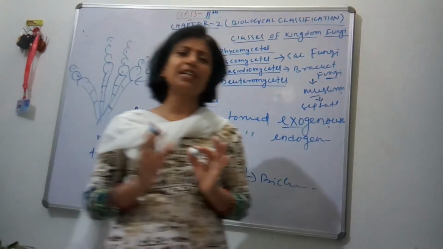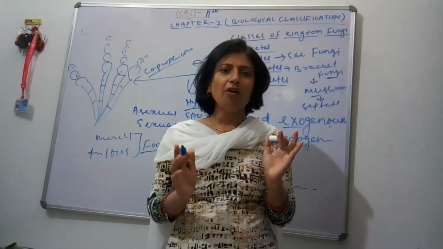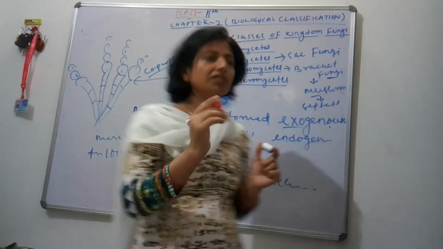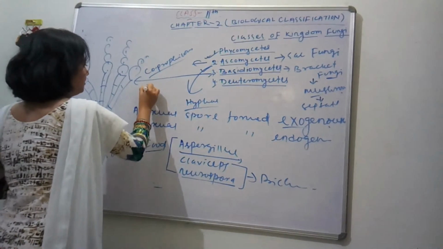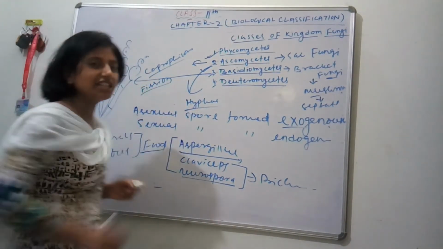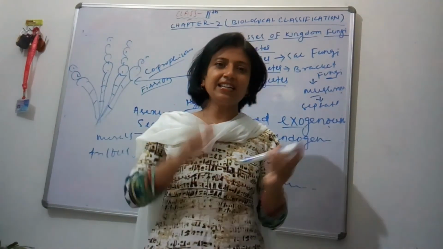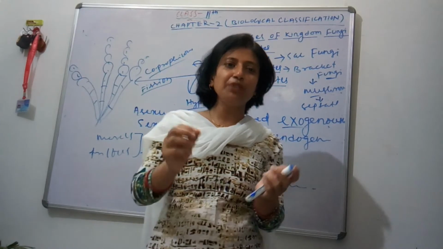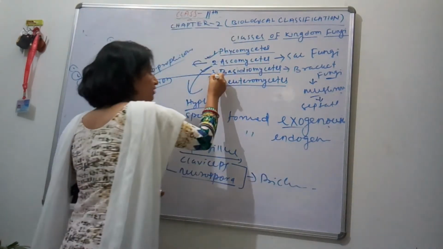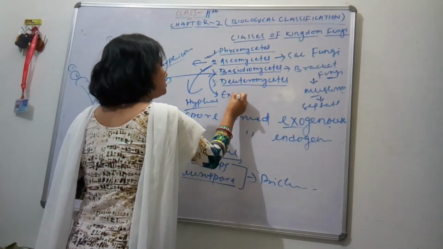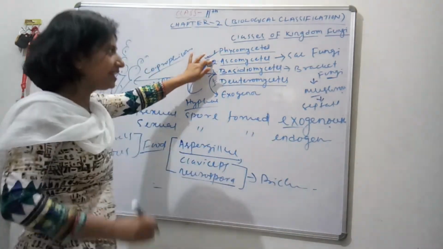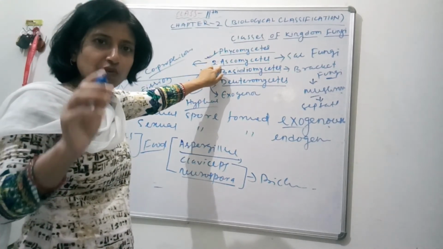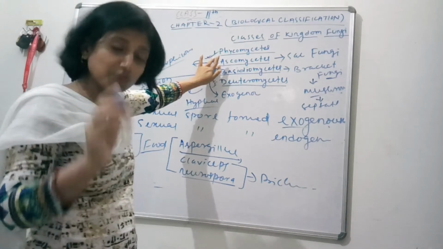I have told you plasmogamy means fusion of protoplasm, or they may reproduce by means of fission, either fragmentation or fission, and their sexual reproducing spore is called basidiospore, and they are produced, remember, another important point, exogenously. In Ascomycetes, I have told you asexual spores are formed exogenously, sexual spores are formed endogenously.